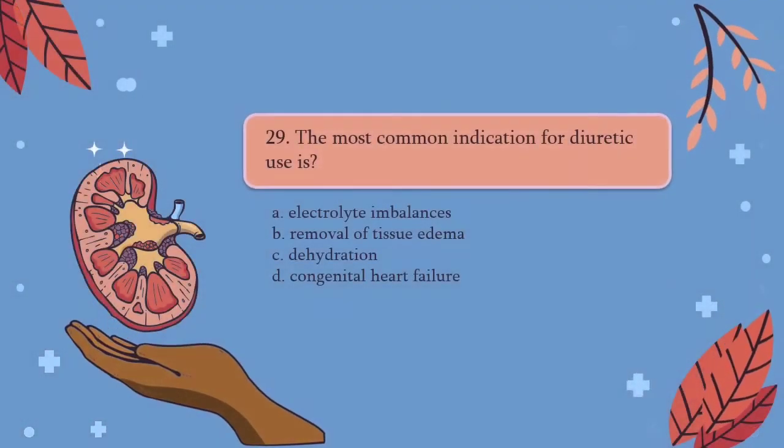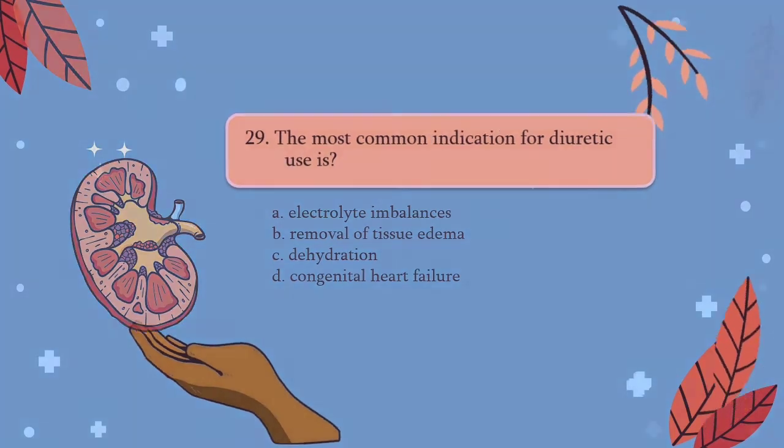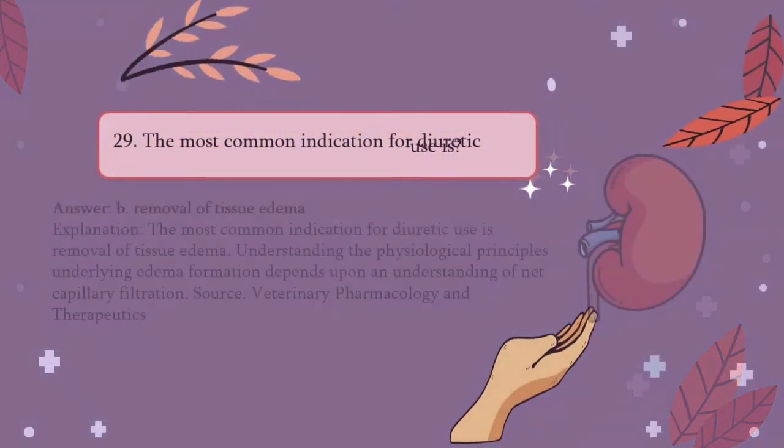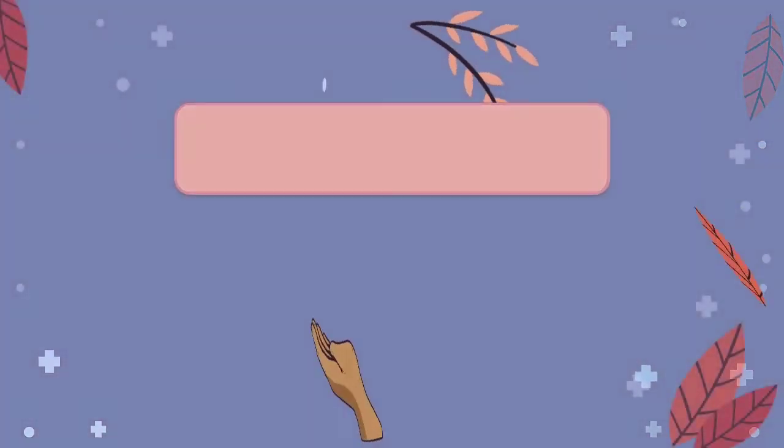Question number 29. The most common indication for diuretic use is A. Electrolyte imbalances, B. Removal of tissue edema, C. Dehydration, D. Congestive heart failure. The answer would be B. Removal of tissue edema. The most common indication for diuretic use is removal of tissue edema. Understanding the physiological principles underlying edema formation depends upon an understanding of net capillary filtration.